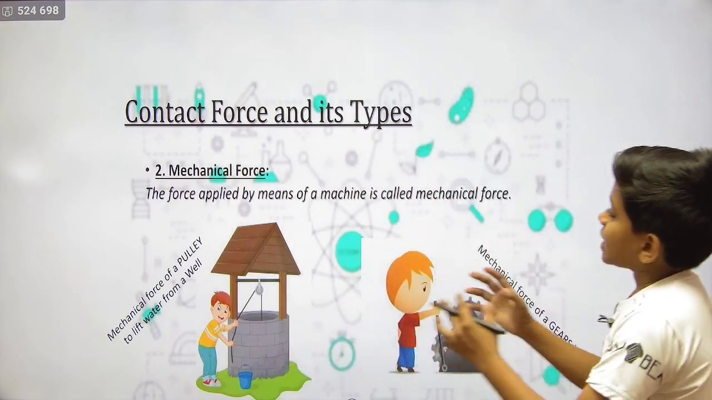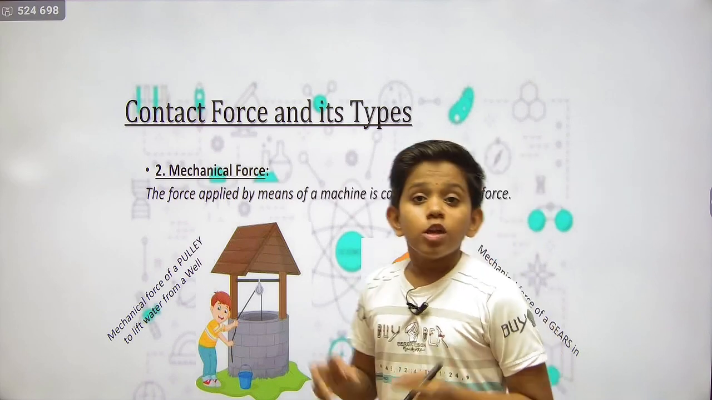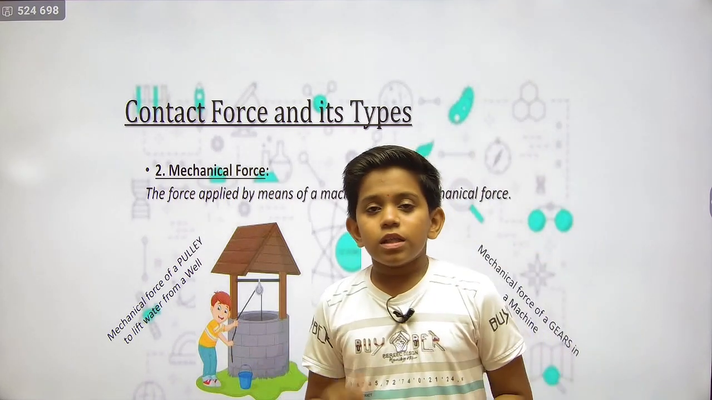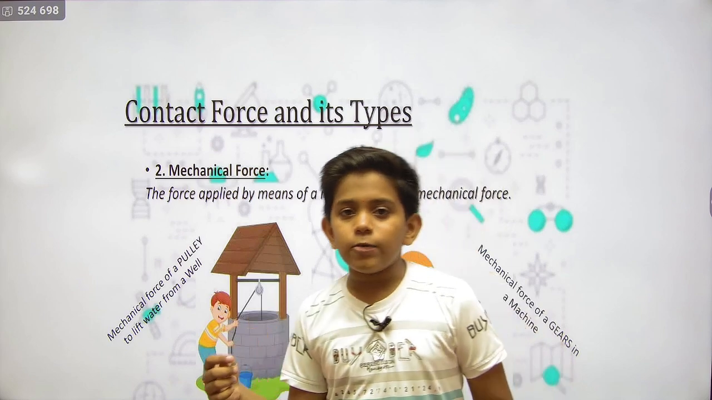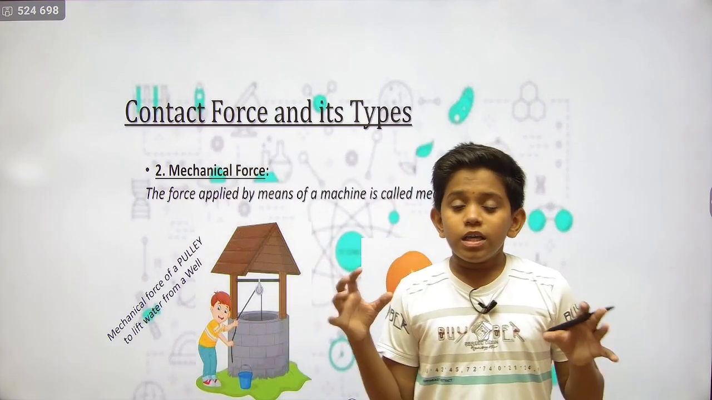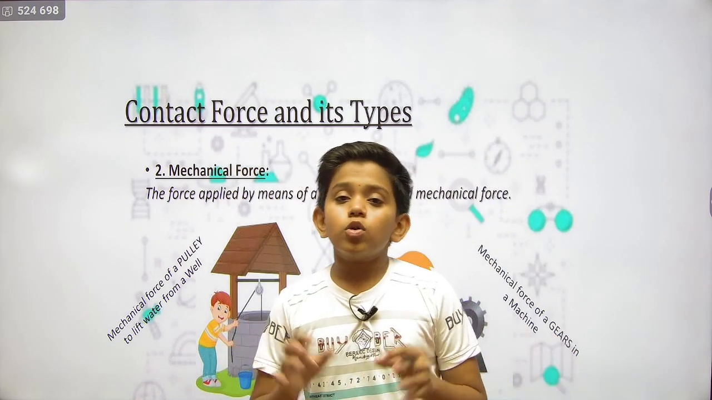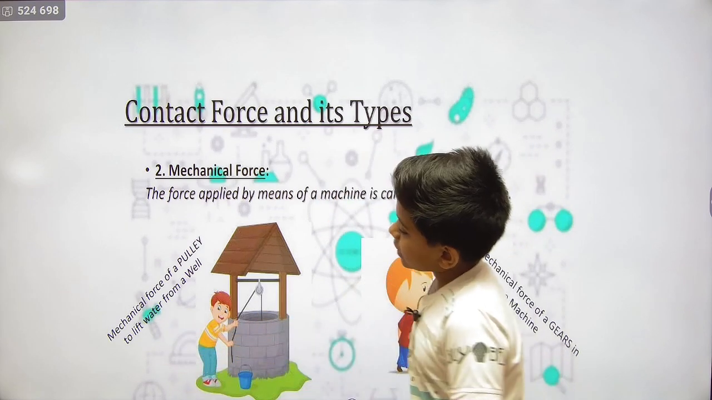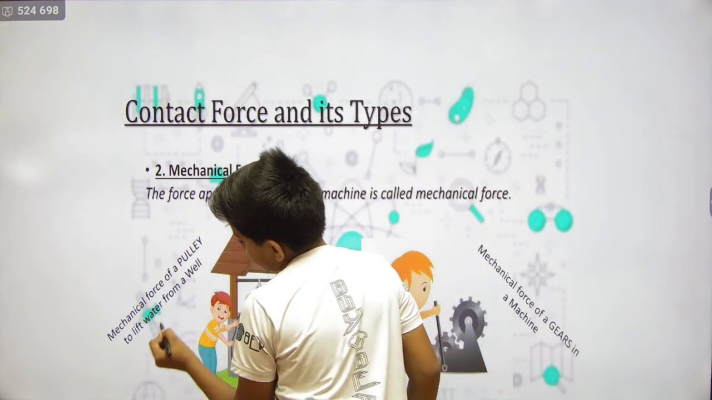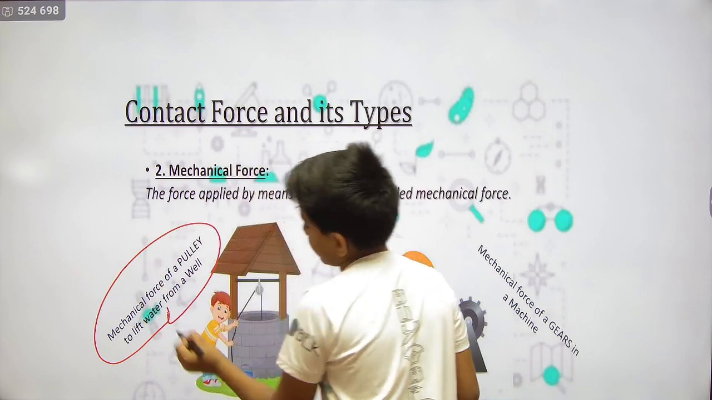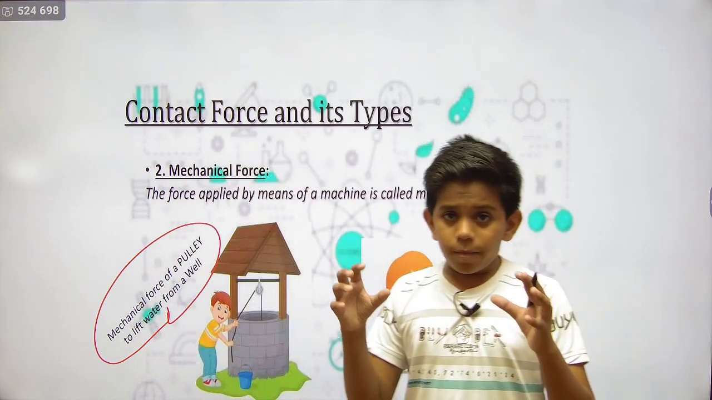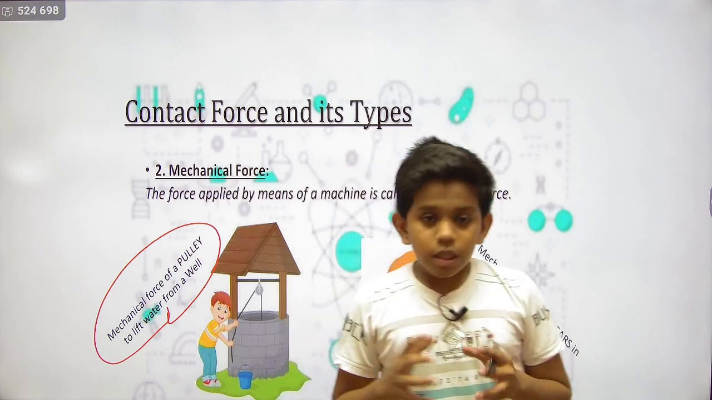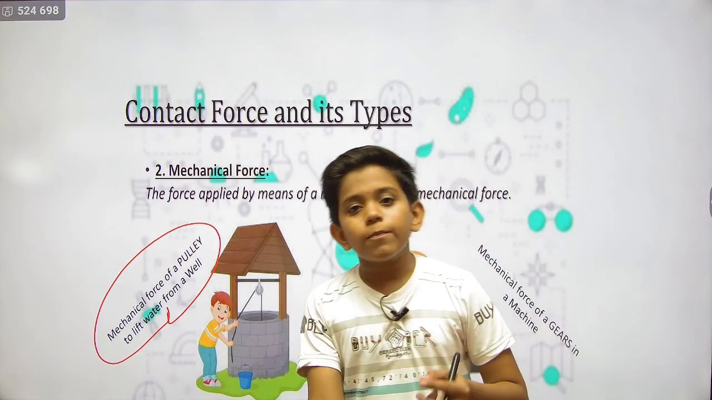Next we have the mechanical force. The force applied by a machine is known as the mechanical force. Any machine, day by day we are using machines to make our life easier, so it is called mechanical force. Here, the mechanical force of a pulley to lift water from the well. A pulley is also a machine by which we can pull the water. Now what happens is, why can't we pull it directly?